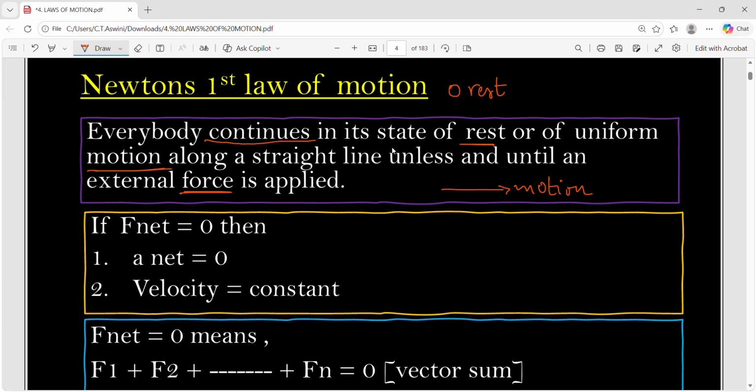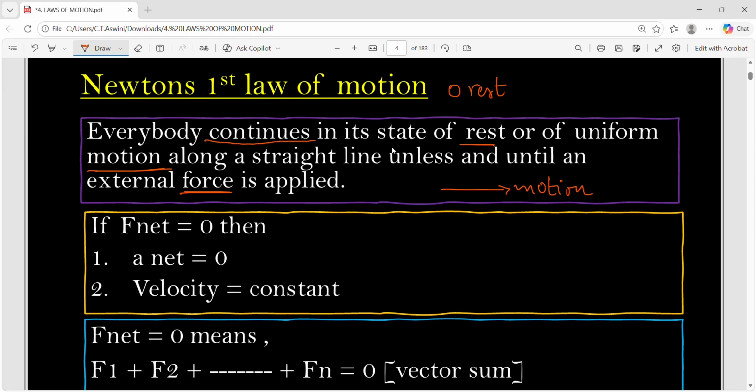That means whenever we apply force, then only there will be a change in state of the body. If force is not applied, then there is no change in the state. The body which is at rest will be at rest only. The body which is in motion will be in motion only.